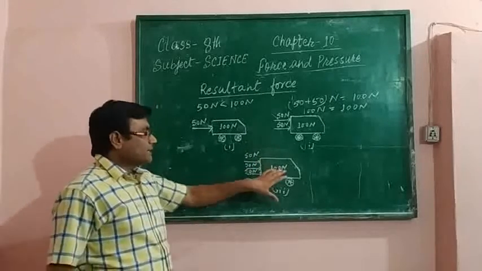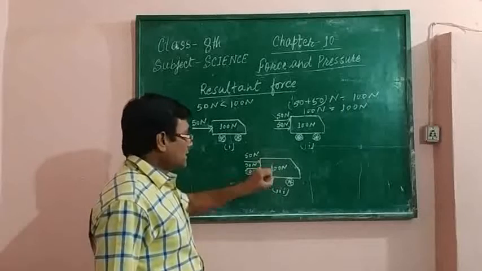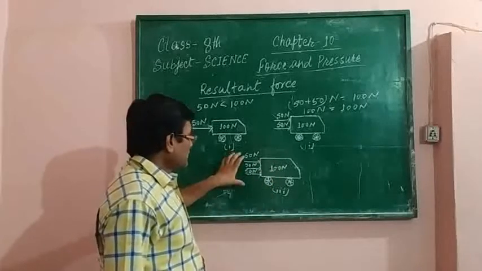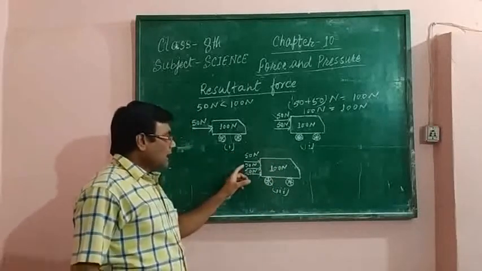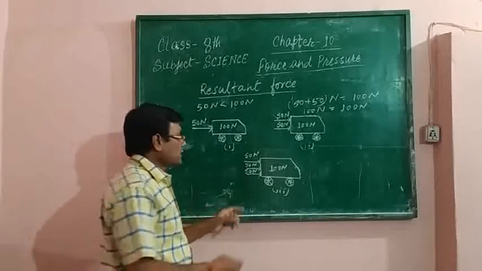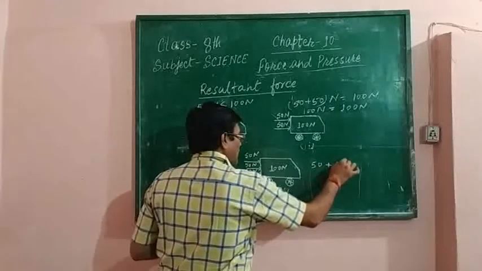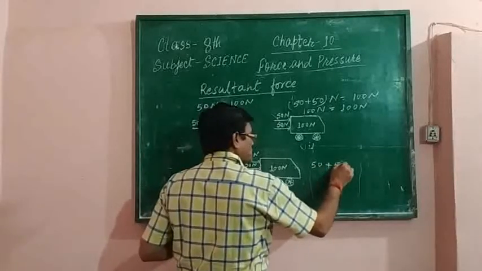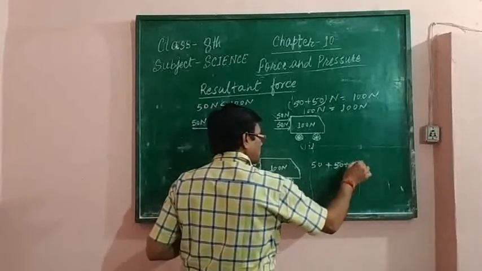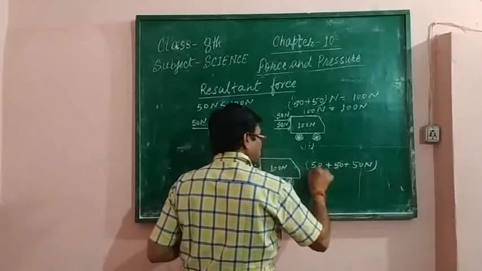The car just applies 100 Newton's force, while the three persons are applying 50 plus 50 plus 50, which means the total force applied is 150 Newton.